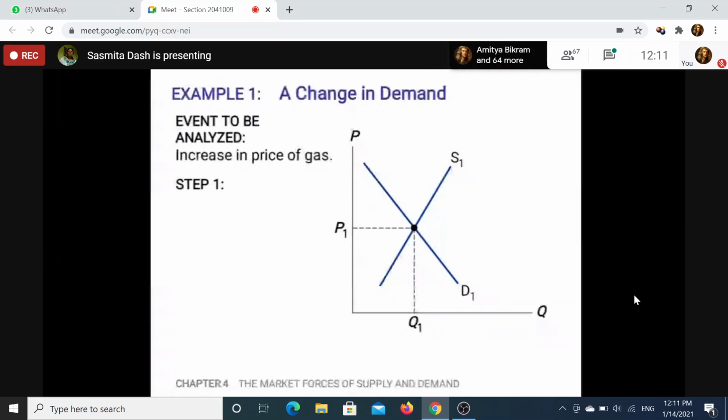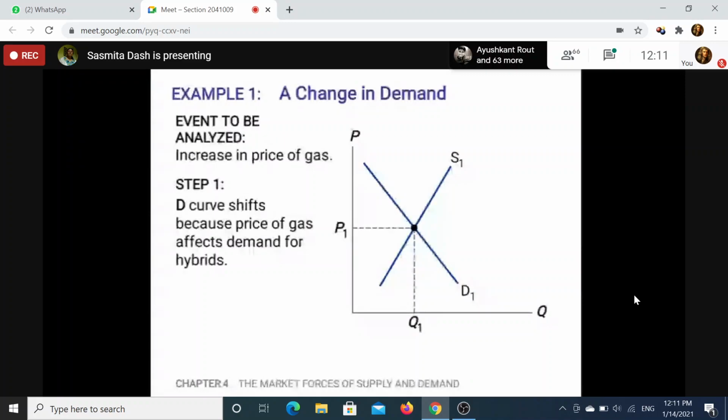Price of gasoline. Yeah, gasoline is a related good. That is, we know them as complementary and substitute goods. So, when the gasoline price increases, what happens to the demand of the normal car? The demand of the normal car decreases.